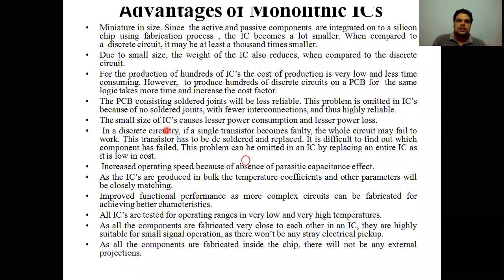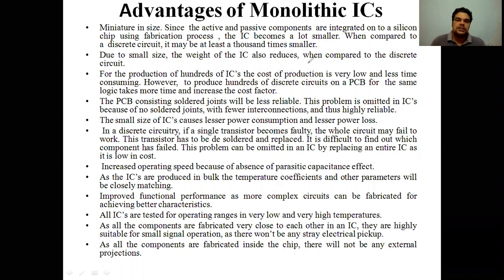Now what are the advantages of monolithic ICs? Monolithic ICs are nothing but integrated circuits in which various components are manufactured on a single semiconductor substrate. There are two types of ICs: monolithic ICs and discrete ICs.